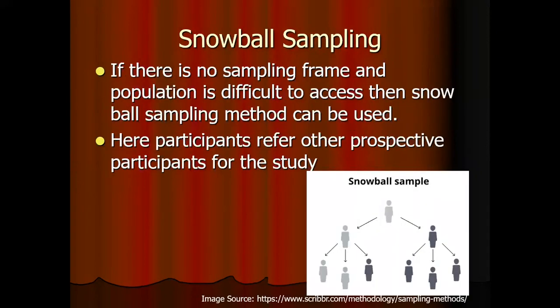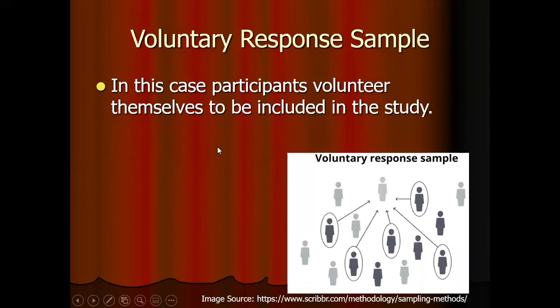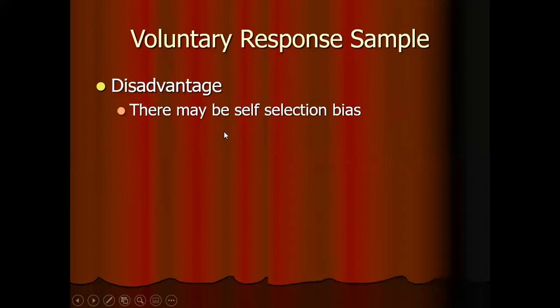Snowball sampling is used when there is no sampling frame and the population is difficult to access. Here the participants refer other prospective participants for the study. So it is like a snowball. It grows in size. Then voluntary response sample. In this case, participants volunteer themselves to be included in the study. So this is from the participants to the investigator. The disadvantage is that there is a self-selection bias.